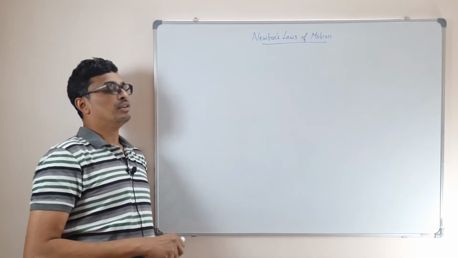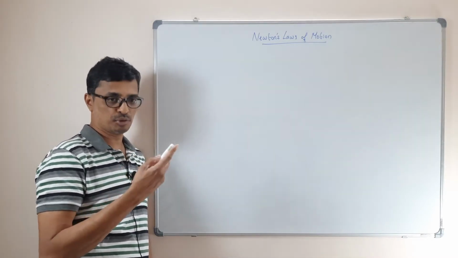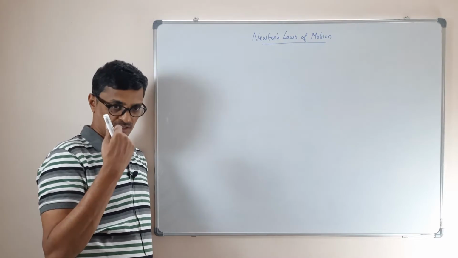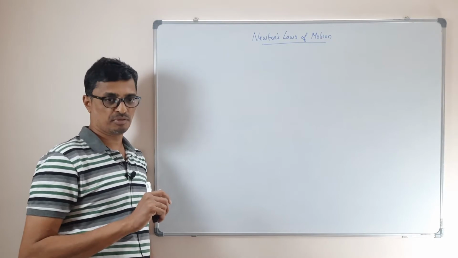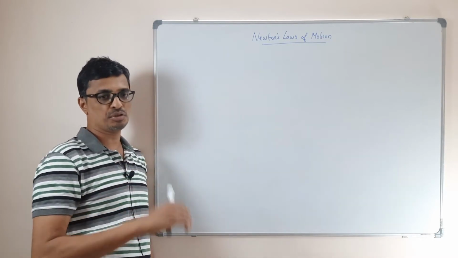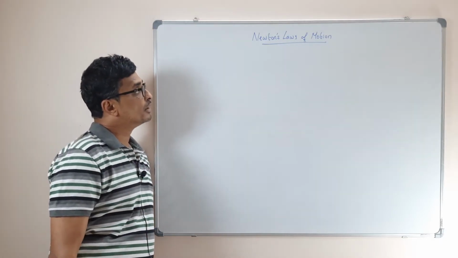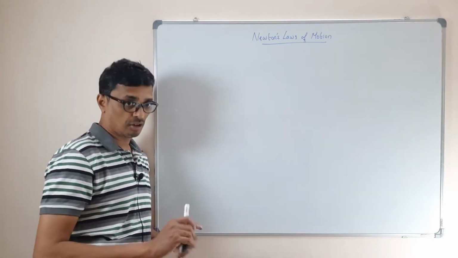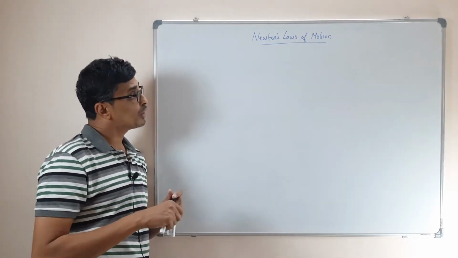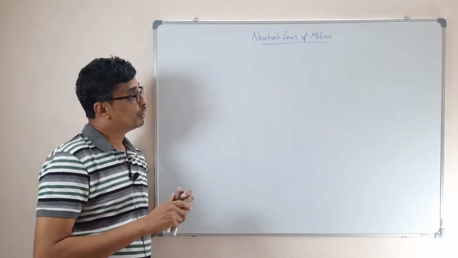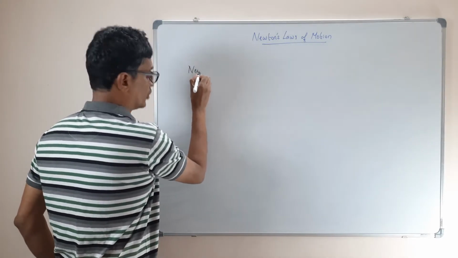So what it says is every body remains in a state of rest. The similar thing holds for uniform motion. If you roll a ball in space, it remains moving. It doesn't stop unless you apply an external force to stop it. This is Newton's first law of motion. I will come to the importance of this first law later. Let me just write first law.